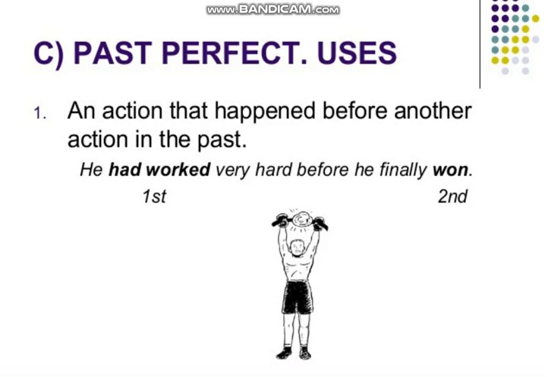So here you can see, "he finally won" is a sentence of simple past tense because "won" is the second form of the verb here. And as you know, we have discussed two actions here. One is working hard, and the other is winning. So we discussed these two actions, and both of them happened in the past, but we discussed the first one in past perfect and the last one in simple past.